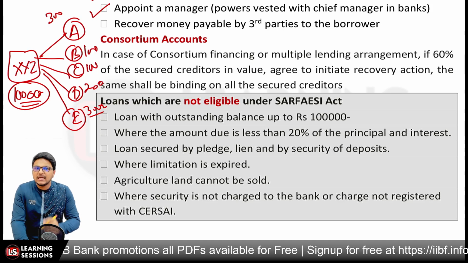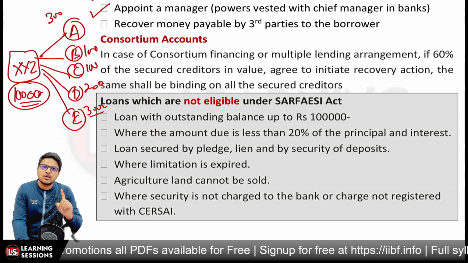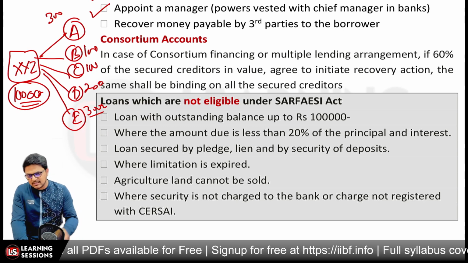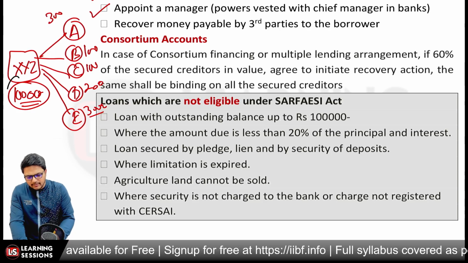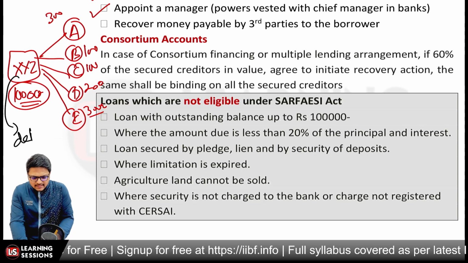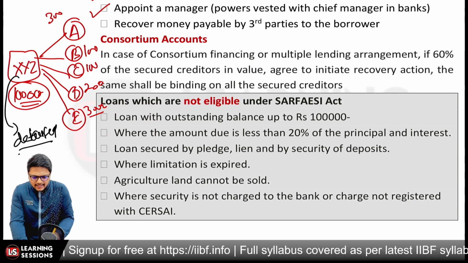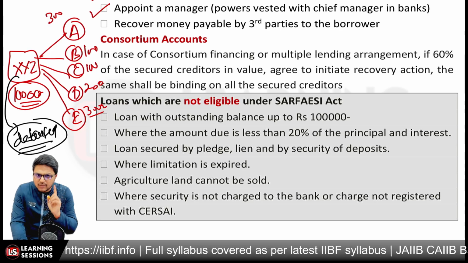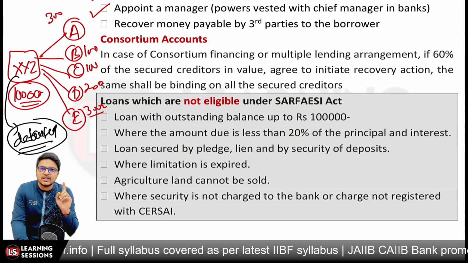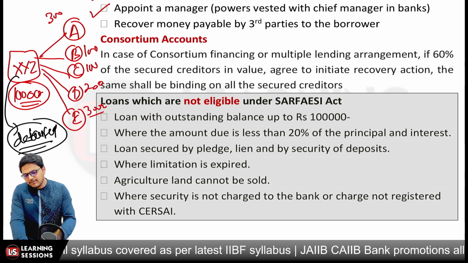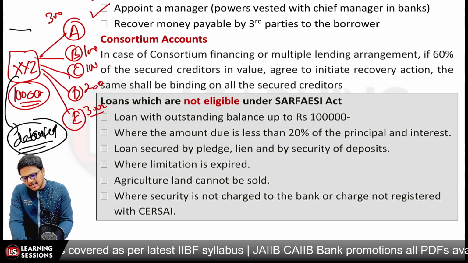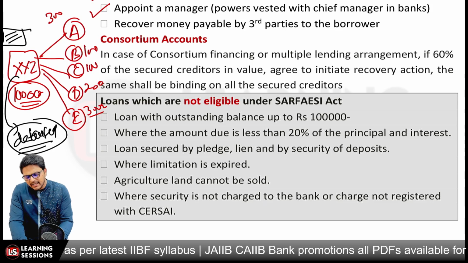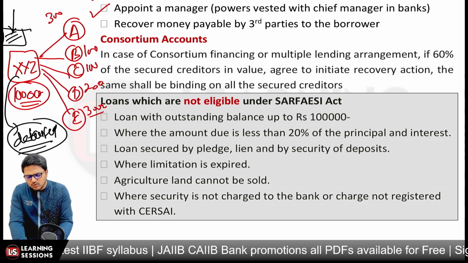Here is a clause: let's say XYZ defaulted. In that scenario, if 60% of the secured creditors in value agree to initiate the recovery action, then, if a charge has been created on an asset by XYZ, it will be a pari passu charge.